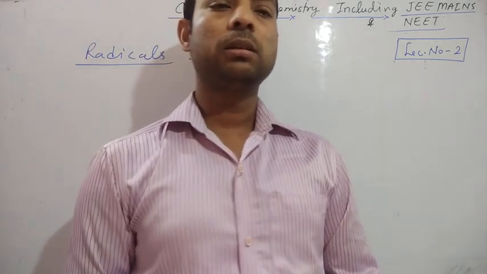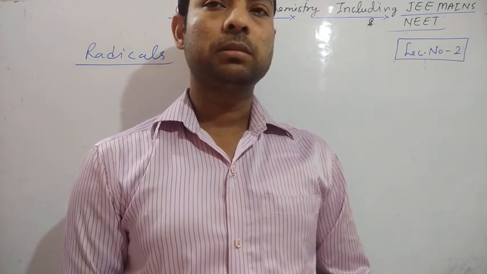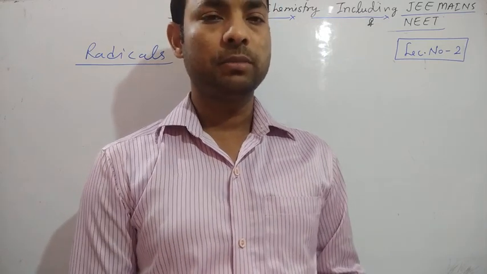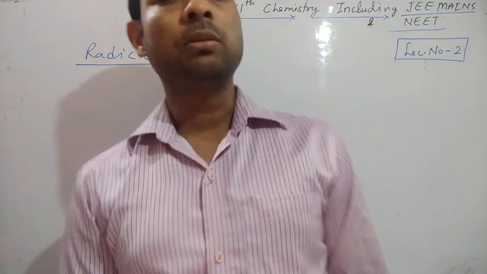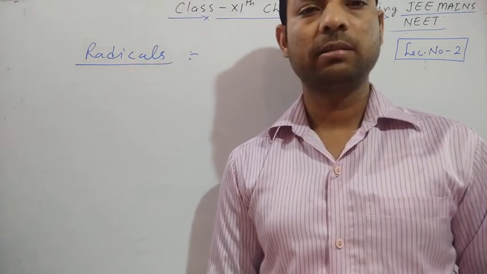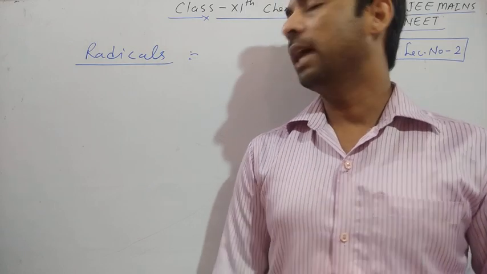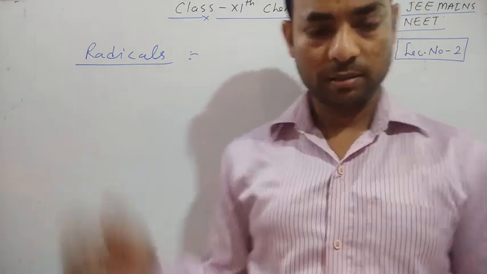Radical means the species, the atom या group of atoms, which consists of charge, positive or negative. That species is called a radical.